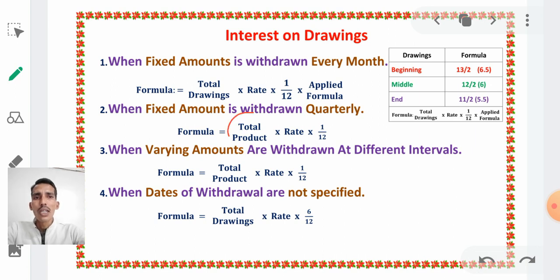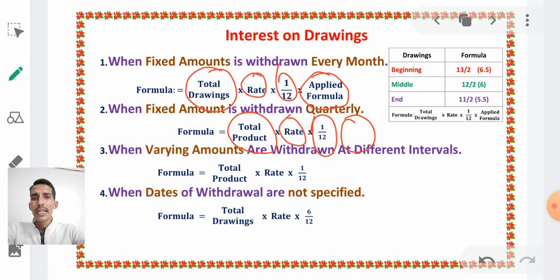The formula is the same with a little change. Here we take the total drawings and the remaining rate 1 by 12. But there is no applied formula, because the applied formula relates only to when a partner withdraws an amount every month, whether at the beginning, the middle or the end of each month. Okay, just keep it in mind.